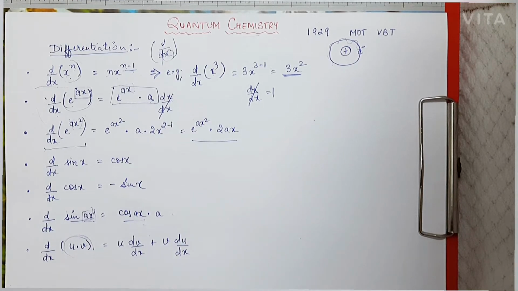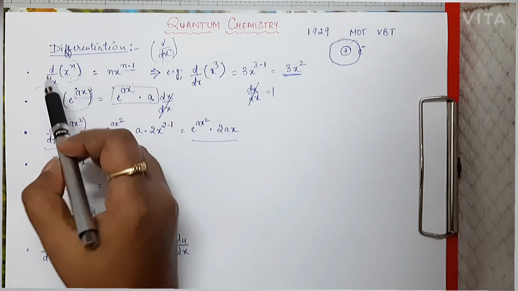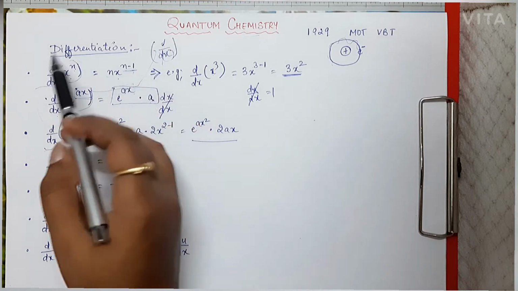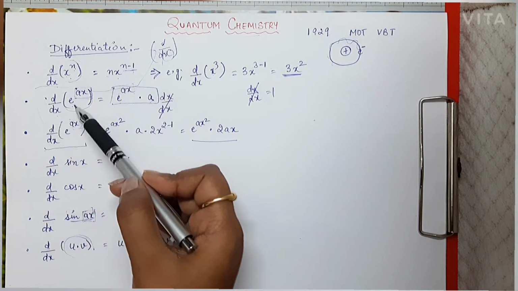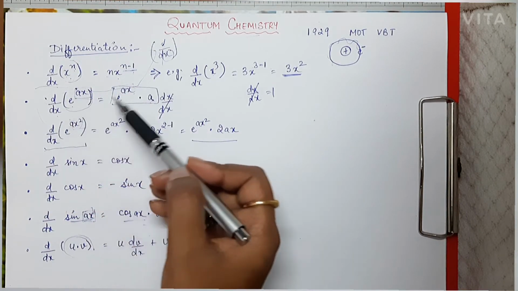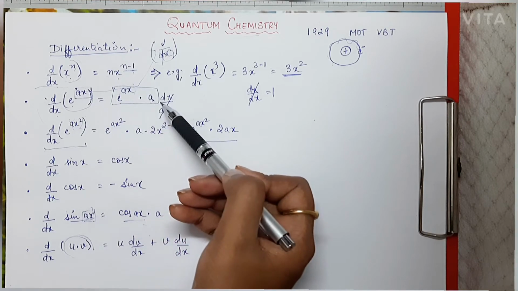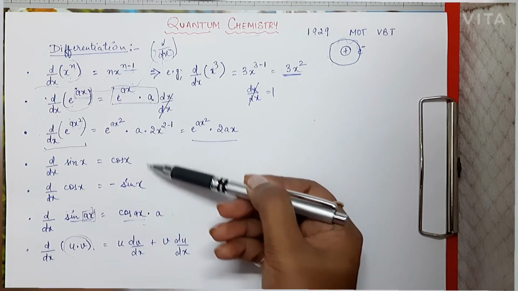So at first sight, those who are from a biology background, not from a mathematical background, will be thinking that it's quite tough, but believe me, once you start solving the questions, it becomes very easy for you. You first have to remember this formula, right? After that, d by dx of e to the power ax, you just have to remember the function as it is multiplied by a. After this, these two formulas you need to learn.